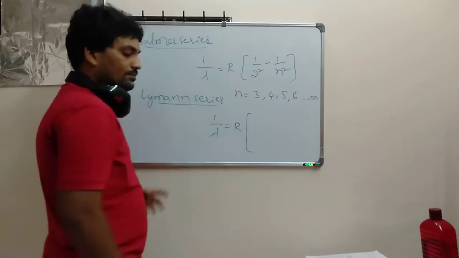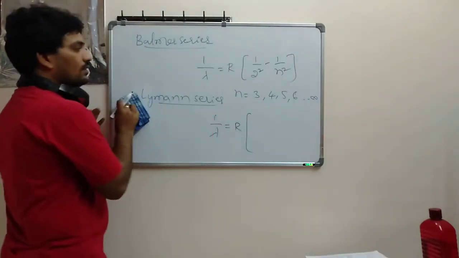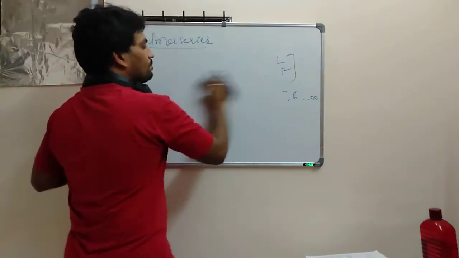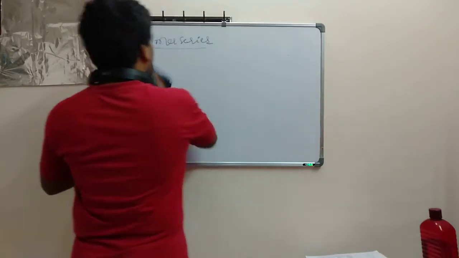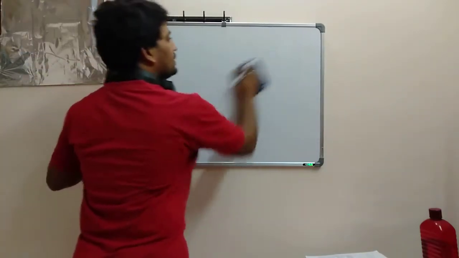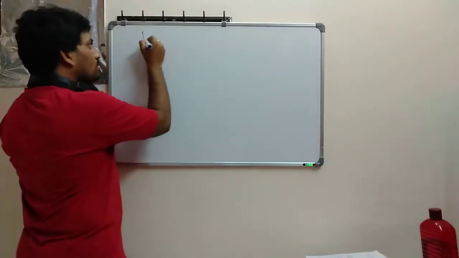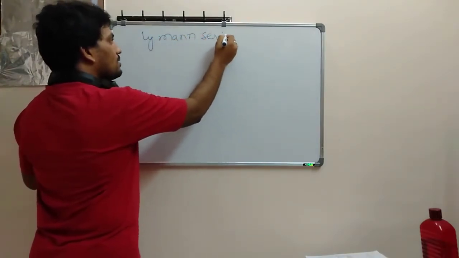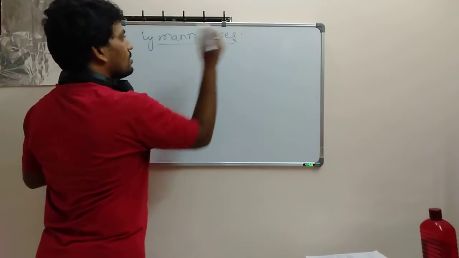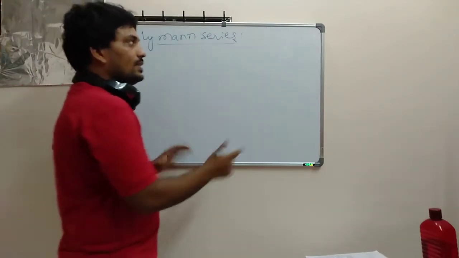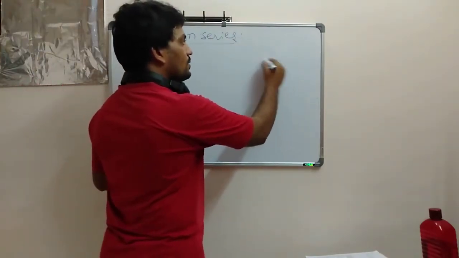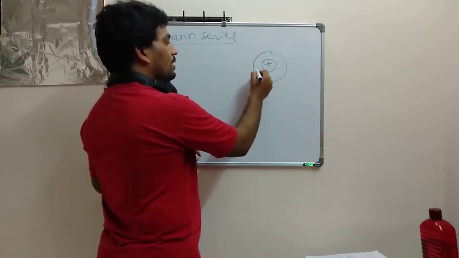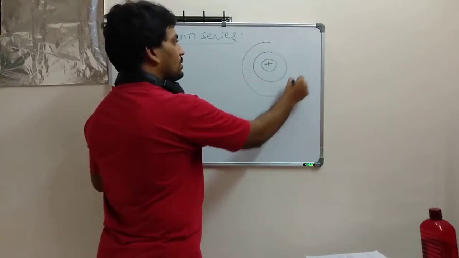Let me explain the Lyman series here. Suppose this is your nucleus, this is the first orbit, which is n equal to 1, and the next orbit is n equal to 2.